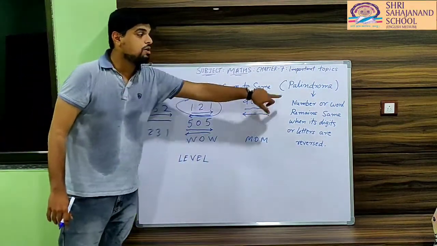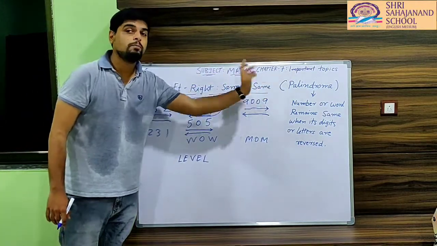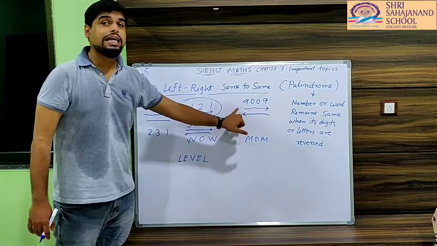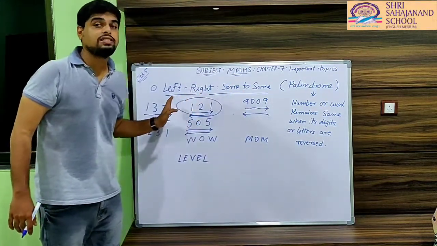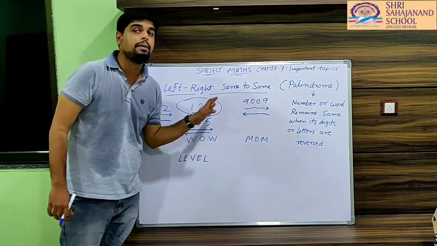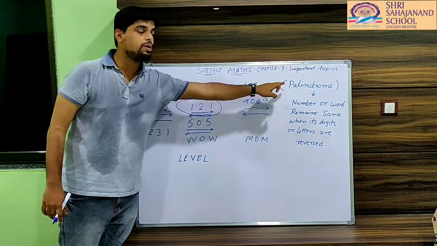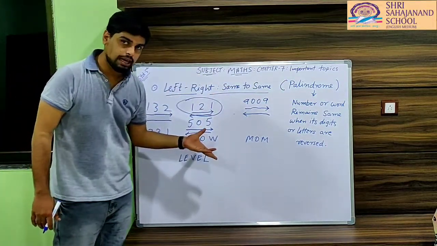So this number is also a palindrome. That is left to right, same to same. When a number remains the same when its digits get reversed, then also the number remains the same. This is known as palindrome or left to right, same to same.